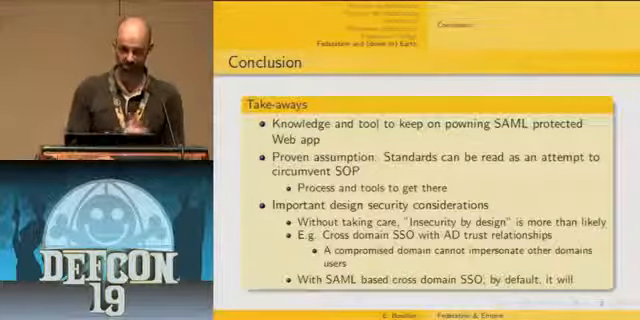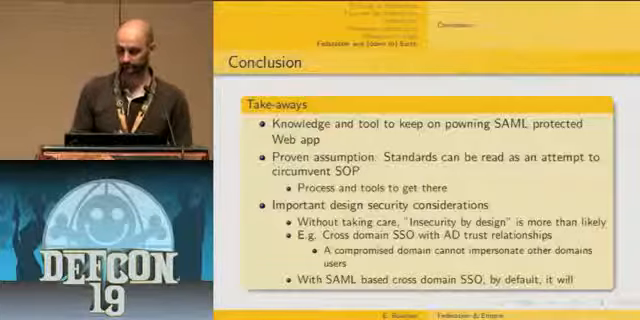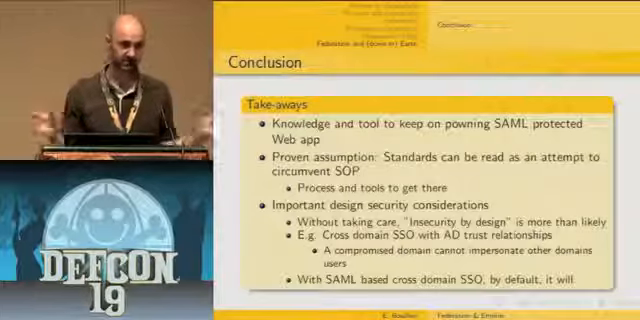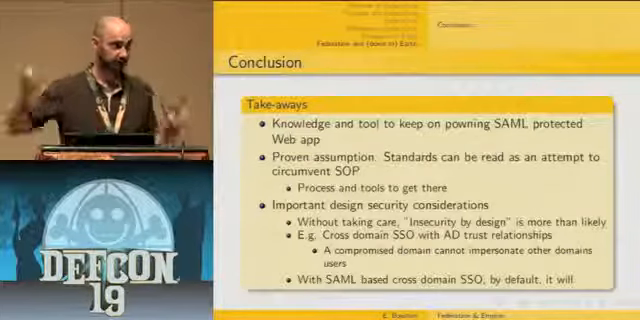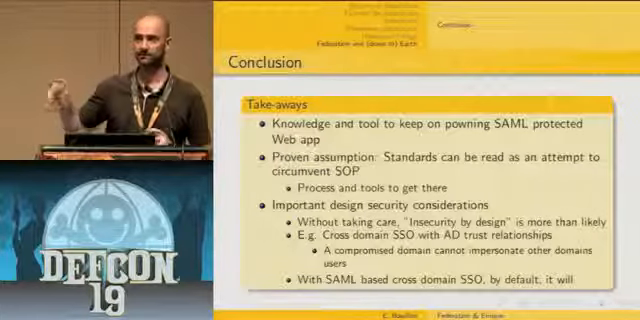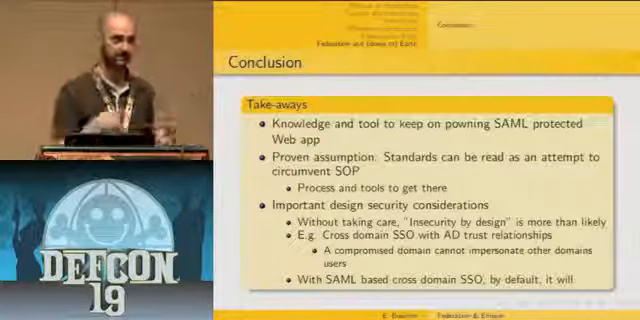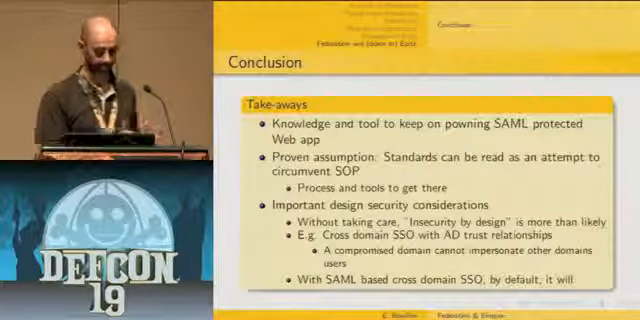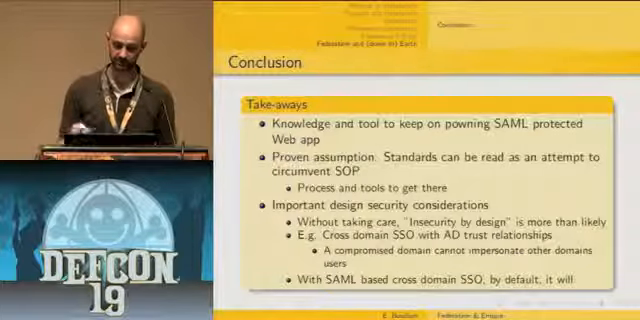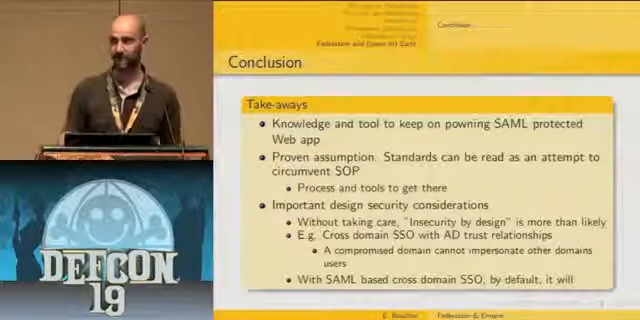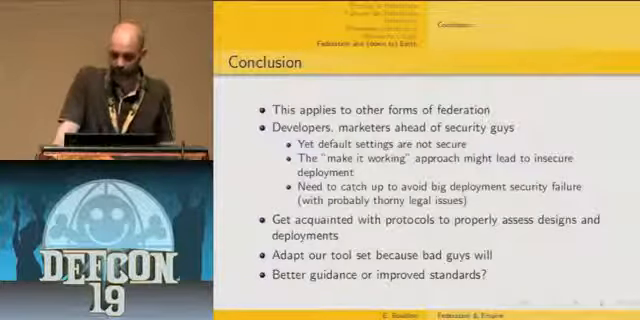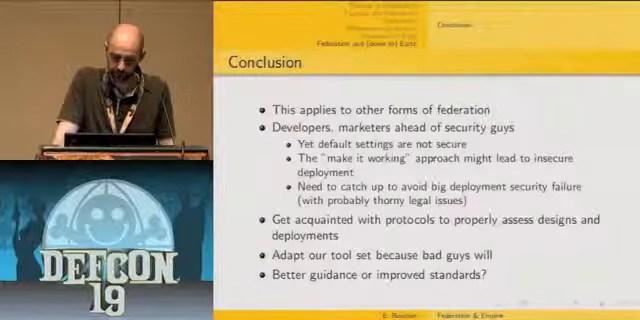The thing is that without taking care, insecurity by design is possible. Typically, when you have a cross-domain trust relationship with Active Directory, for instance, if one domain gets compromised, this domain cannot impersonate other domains' users. Whereas with a SAML indirect trust implementation, it's possible by default. So you need to take care of that. With SAML-based cross-domain SSO, by default, this kind of situation will occur. Of course, this approach applies to other forms of delegation of a federation.